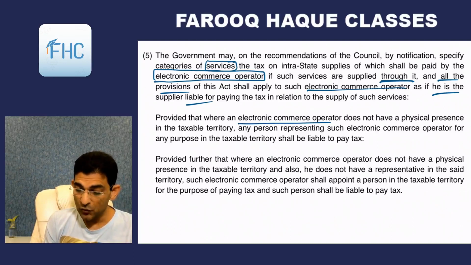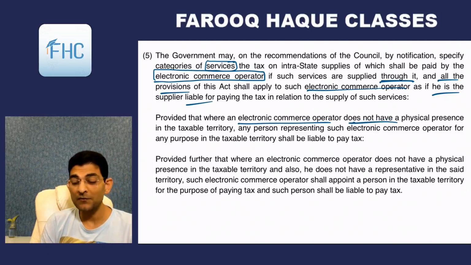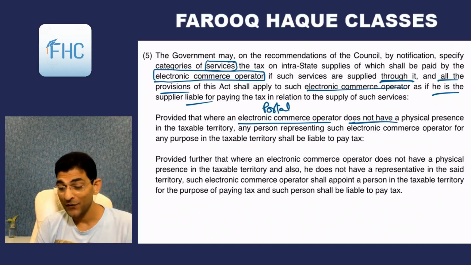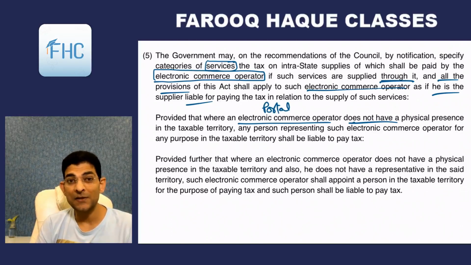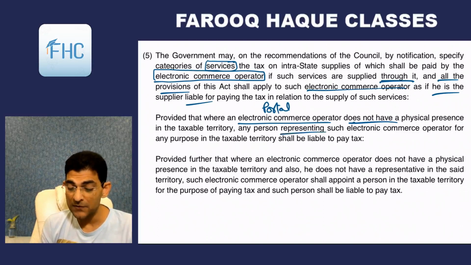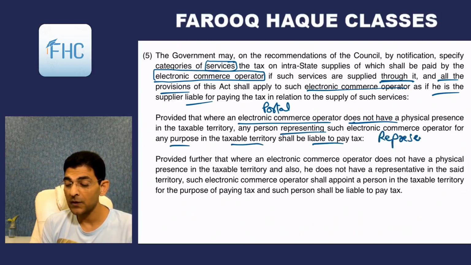Provided that where the electronic commerce operator does not have a physical presence in the taxable territory. Now these ECOs are normally websites, or the portal as we call them. What if that portal operates in India but doesn't have an office in India? Then what? It says if they don't have a physical presence in the taxable territory, any person representing such ECO for any purpose in the taxable territory shall be liable to pay tax. Means if they have any manager or a representative in India for their businesses, that representative would be liable to pay tax.